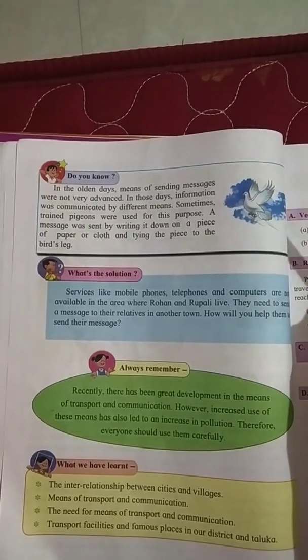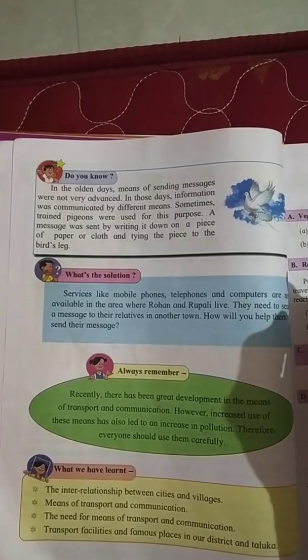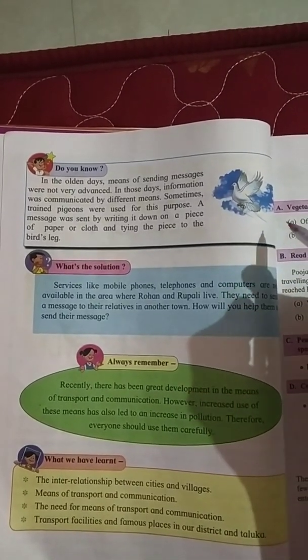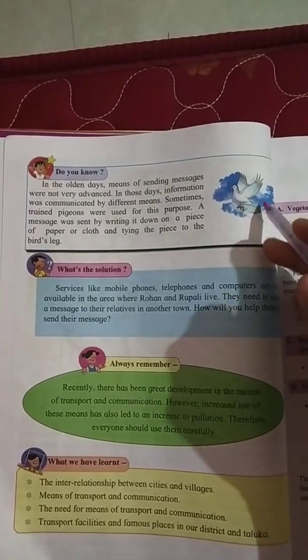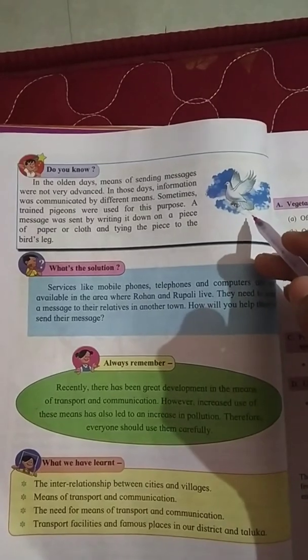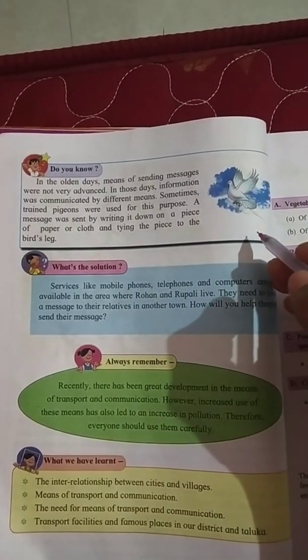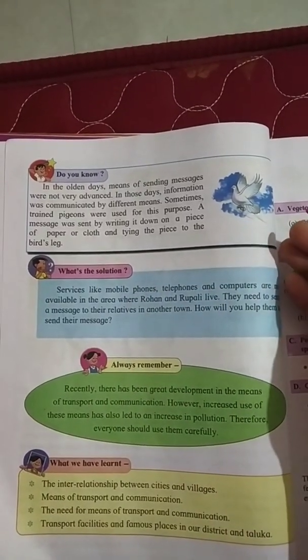They were writing the message on a piece of paper or cloth, and they were tying that piece to the leg of the pigeon. So these pigeons were carrying that message to others. In this way they were sending messages to other people.